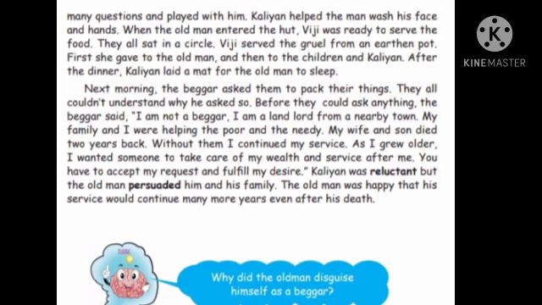He felt very happy because his service will not stop. Even after he died, the service will be continued by the poor people.